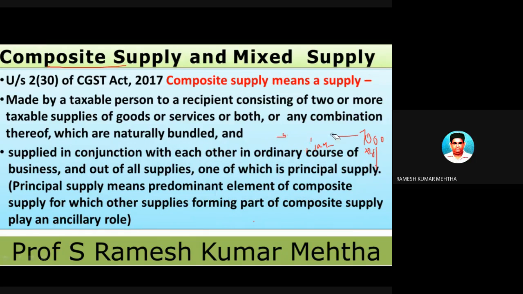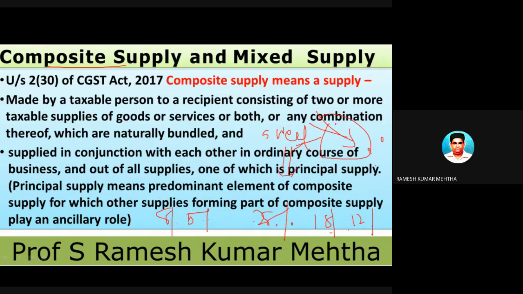So in this case, probably the principal element or supply is sweet. All these goods which I have mentioned just now, the main item is sweet, and the sweet tax rate is 28%. For example, dairy milk is 8%, 5 star is 5%, cashew nuts is 18%, badam is 12%.